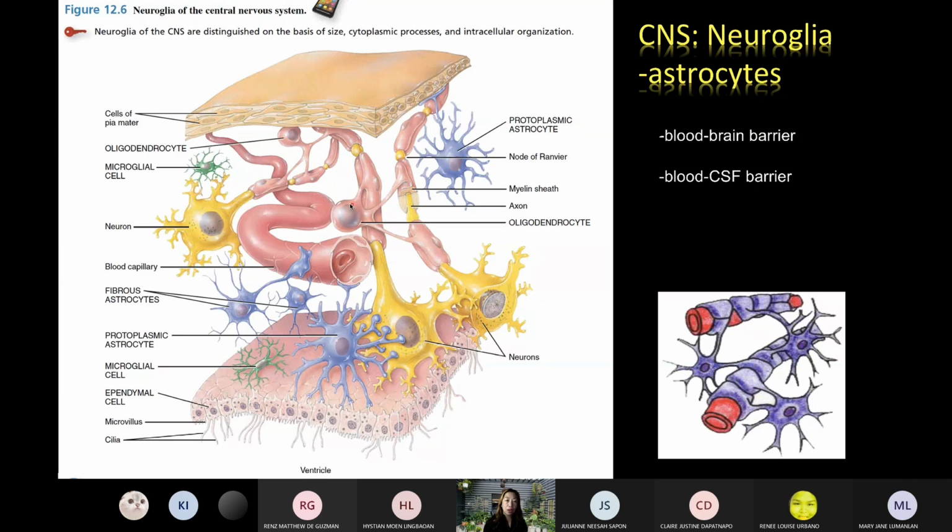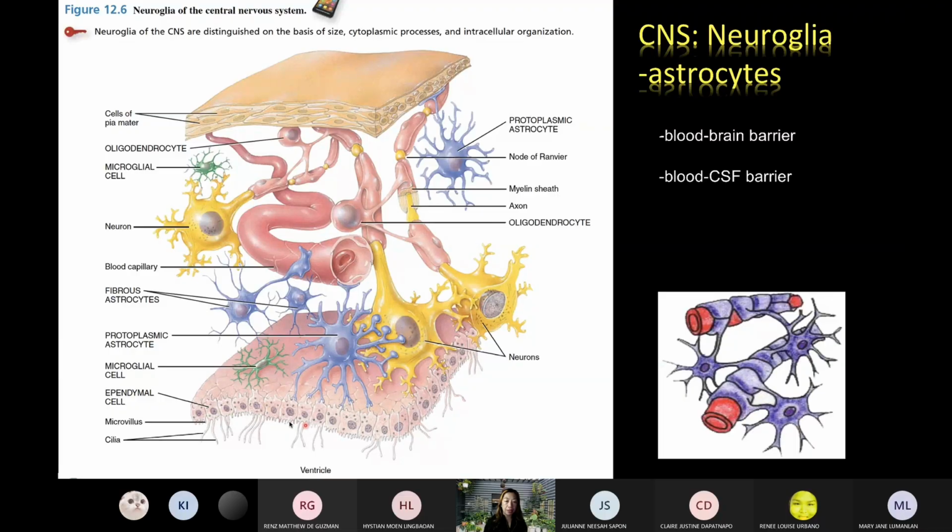And one oligodendrocyte can myelinate one or more axons. So yun, because we're going to compare this to the work of the Schwann cell later. So we have here the ependymal cells.